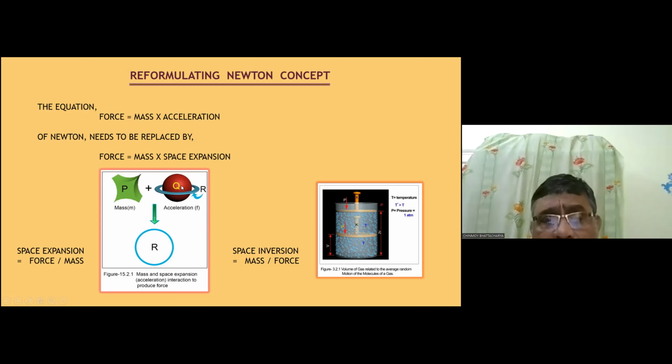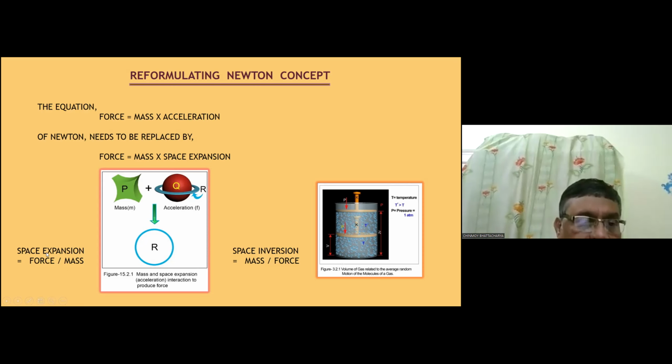The sphere has r cube, 3 dimensions, and this is 2 dimensions. Altogether the dimensionality is 5, and this is the mass. It has the inverse 3 dimensional. So this sphere, being 3 dimensional, swallows or eats up this dimensionality. What is left is a circle, and it is here. So how is force mass into acceleration? We can see now very clearly. Force is equal to mass into acceleration, for many years we know, but we have never seen such a diagrammatical or geometrical representation. So force is mass into space expansion. Now forget about acceleration. We should say force is equal to mass into space expansion.